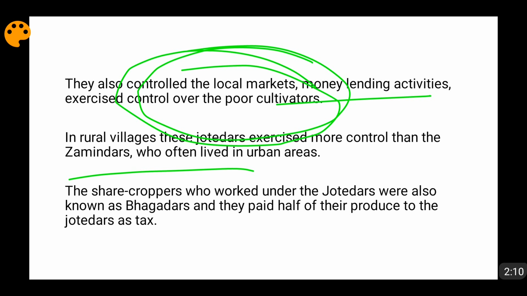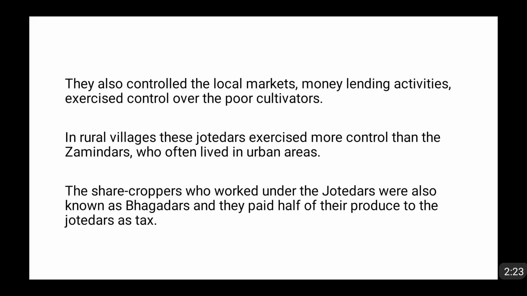The sharecroppers, the farmers, the peasants, the agriculturists at the ground level, they used to work under the jotedars. These sharecroppers and farmers were also known as bhagadars. Now these bhagadars used to pay one half of the produce of the land to the jotedars. Jotedars owned the land. These bhagadars used to work under jotedars. Whatever harvest was there, 50% of that harvest was taken by the jotedars, and the rest remained with the sharecroppers. So this was the prevalent practice.